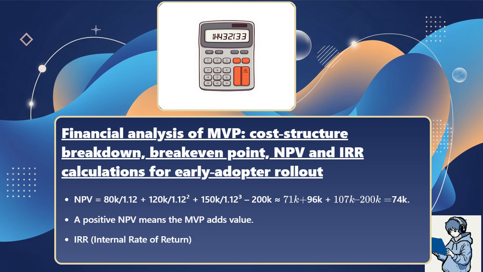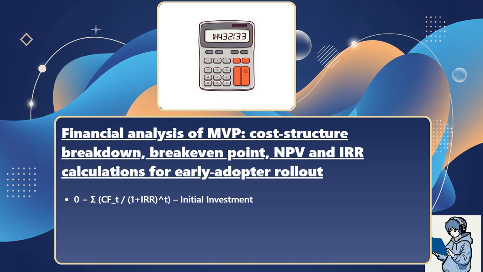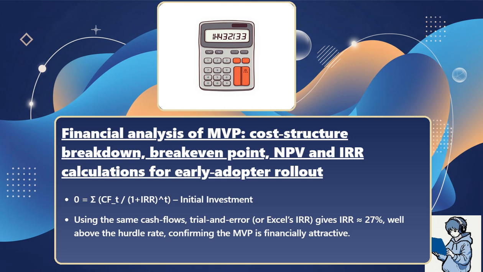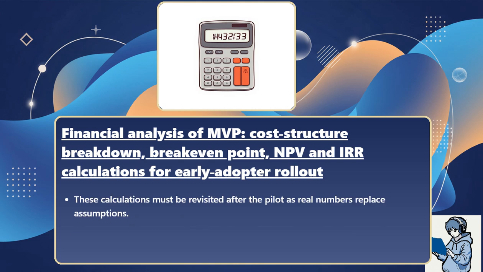IRR, internal rate of return. IRR is the discount rate that makes NPV equal 0. Solve: 0 equals the sum of cash flow at t divided by (1 plus internal rate of return) to the power of t, minus initial investment. Using the same cash flows, trial and error or Excel's IRR gives IRR approximately 27%, well above the hurdle rate, confirming the MVP is financially attractive. These calculations must be revisited after the pilot, as real numbers replace assumptions.